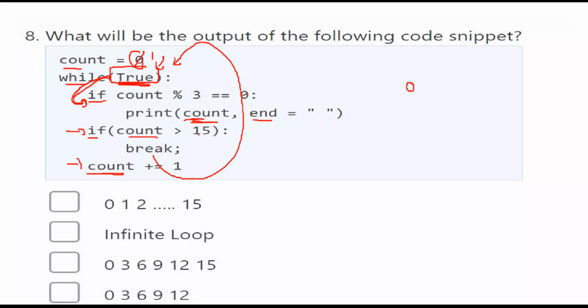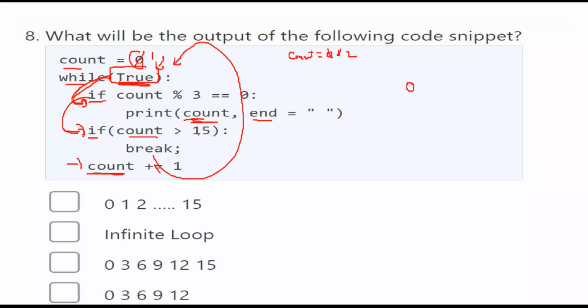Again, what is the value of count? Initially count was 0, and now it becomes 1. Is 1 modulo 3 equal to 0? No. When you divide 1 by 3, the remainder is not equal to 0, so you cannot enter the if condition. Again, is count greater than 15? No, 1 is not greater than 15. Again, count is equal to count plus 1.